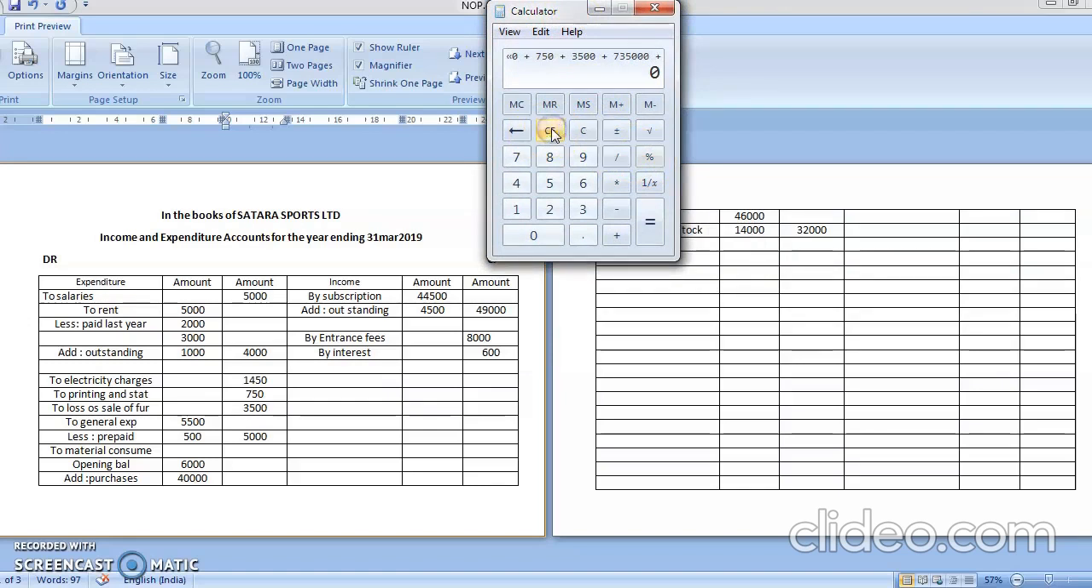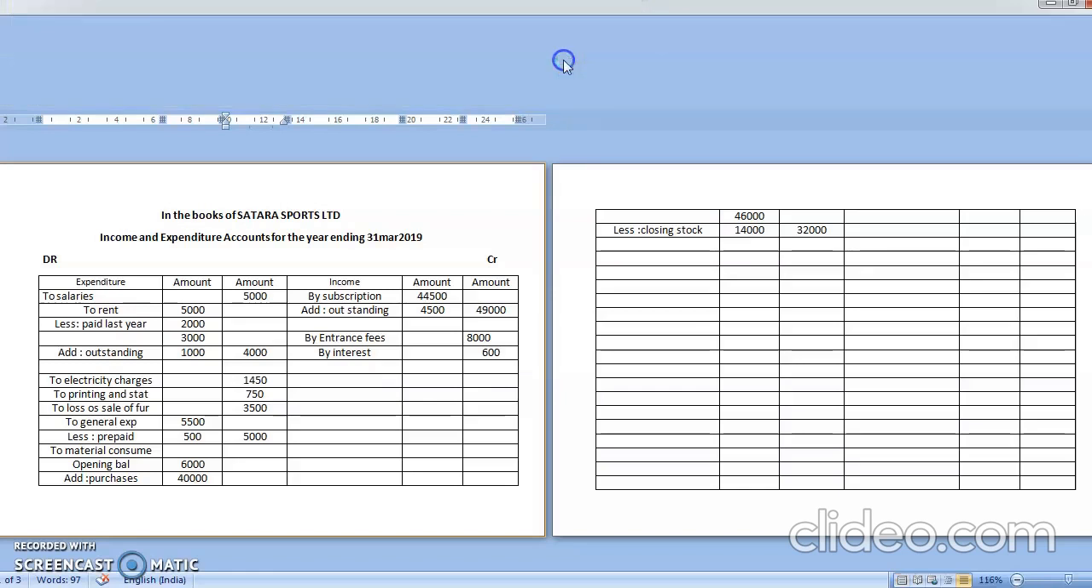What is happening? Some mistake in totaling. 5,000 plus 4,000 plus 1,450 plus 750 plus 3,500 plus 5,000 plus 32,000. So this total is coming to 51,700. And earlier total was 57,600. So I think the debit side was bigger, so I'll subtract. I'm getting a difference of rupees 5,900.